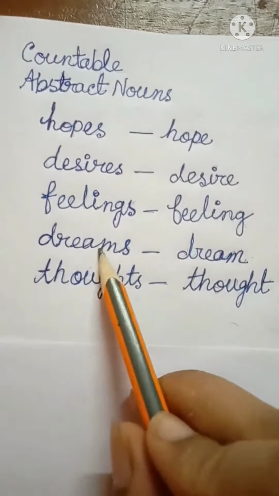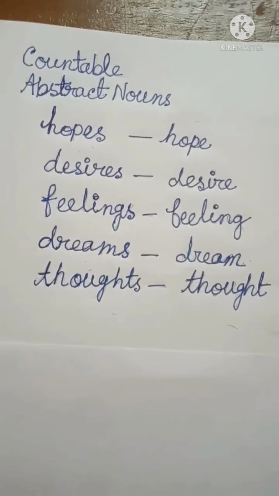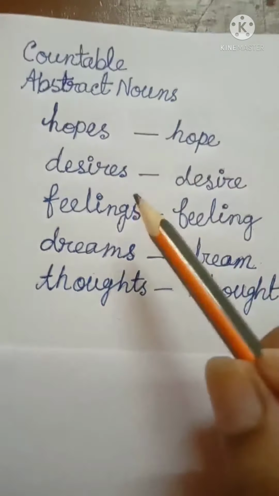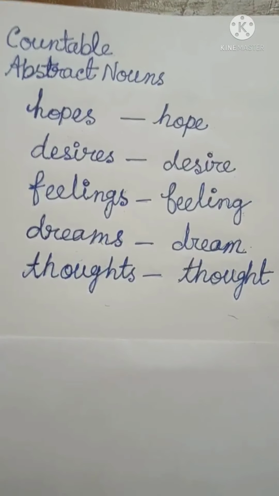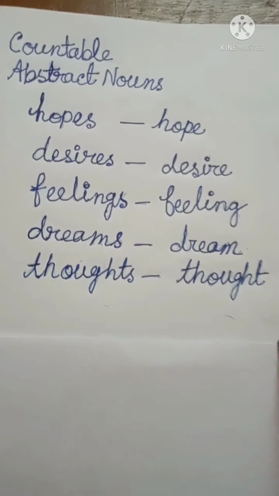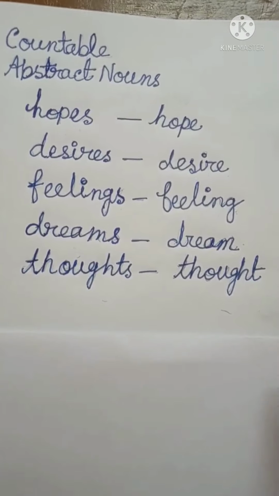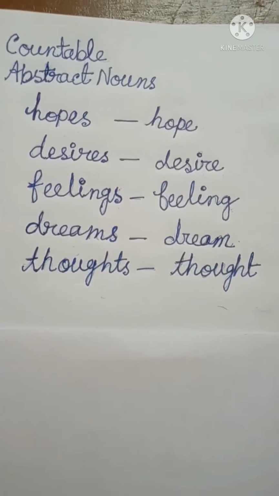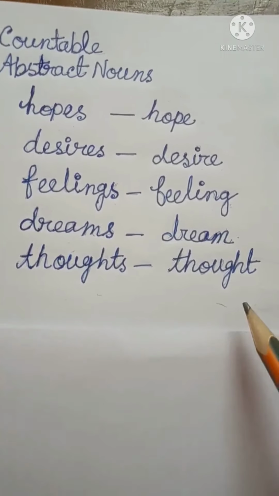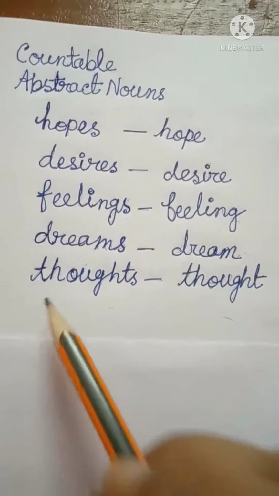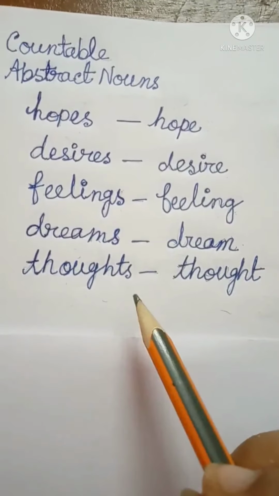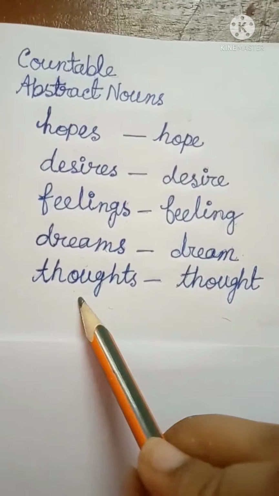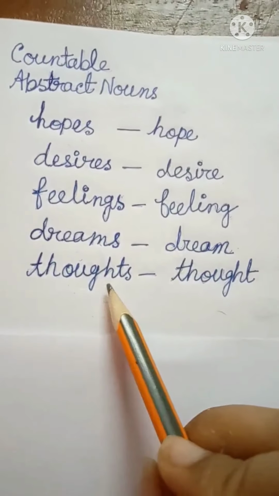That's why it dreams. Or in our life, we may have more than one dream to fulfill. That's why dreams also can be used. Now, thought. In our mind, we don't have just one thought. It is never possible to have only one thought in our mind. Many thoughts come to our mind. Many kinds of thoughts come into our minds. That's why it can also be used in plural sense.